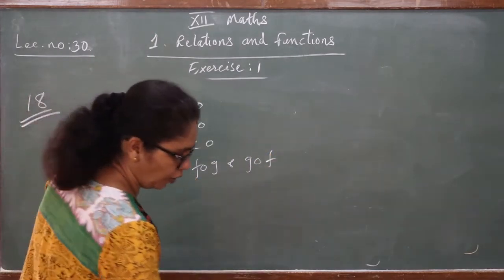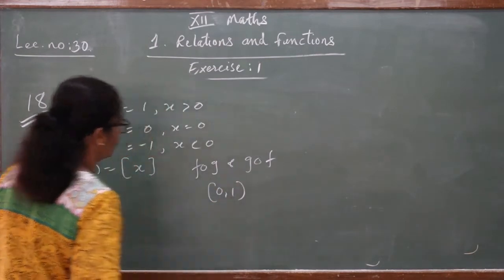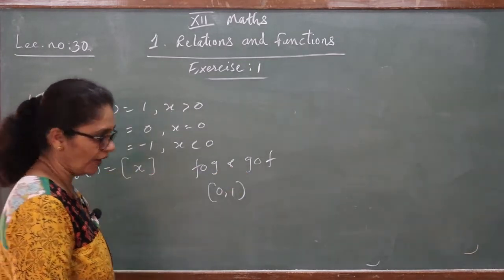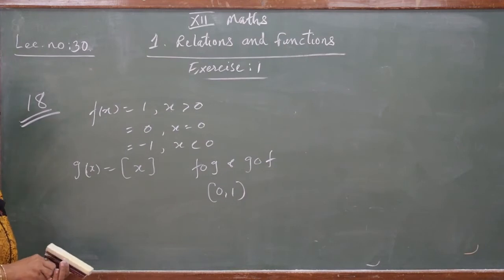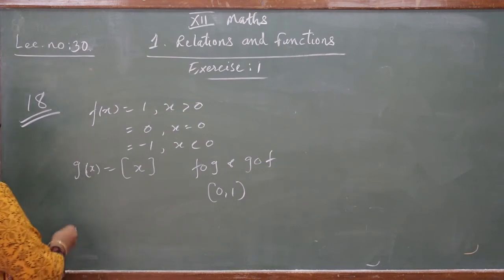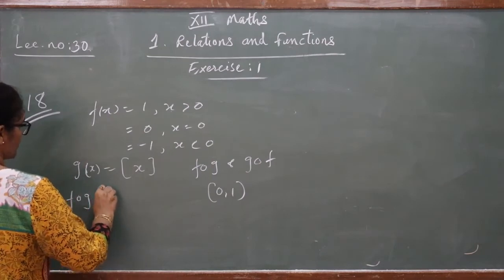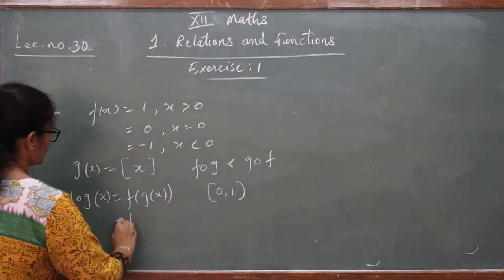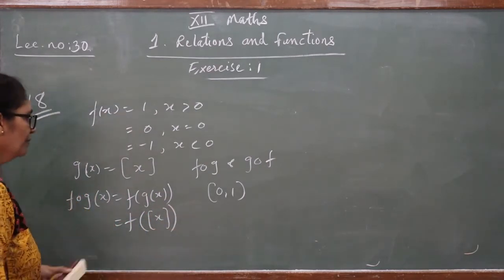are coincident on [0, 1], so whether this lies on [0, 1] or not. Now remember, we have to find f∘g and g∘f between 0 and 1, so we choose one number between 0 and 1. Okay, so let's start with (f∘g)(x). So how can we write f(g(x))? What is your g(x)? Greatest integer of x. This way we can make a function.